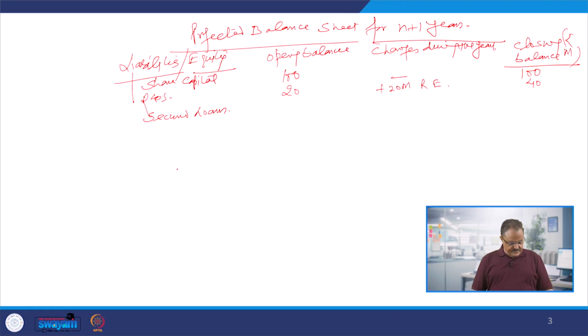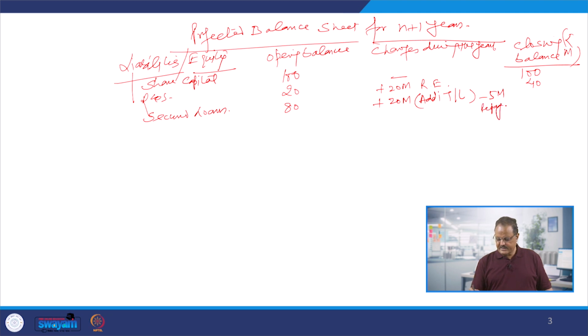Secured loan is going to be 80 million, and in this case we are going to add something. It was given that we are going to borrow 20 million as an additional term loan, and minus 5 million we are going to repay.